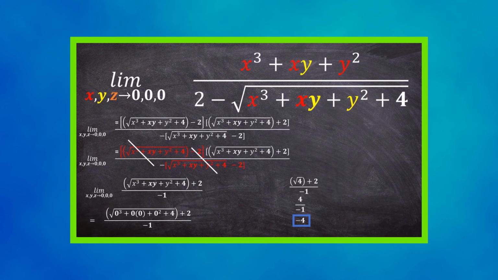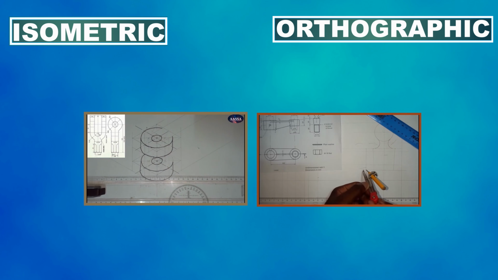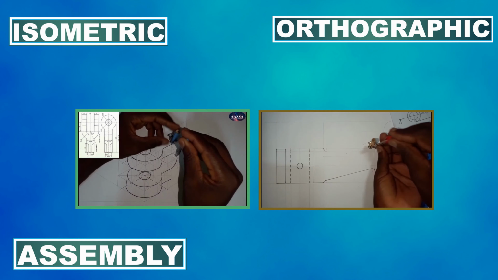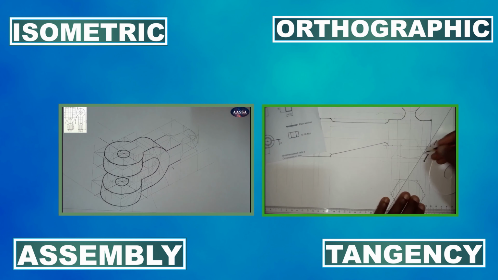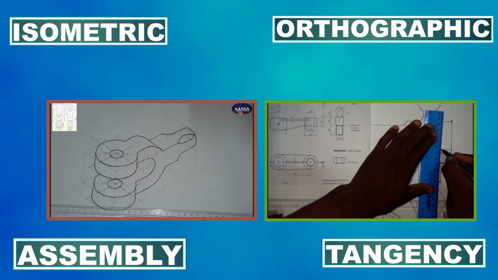Need help with engineering drawing? Learn to master key topics like isometric views, orthographic projections, sectioning, assembly drawings, and tangency. We simplify these essential skills to make sure you're ready to draft, design, and visualize like a pro.